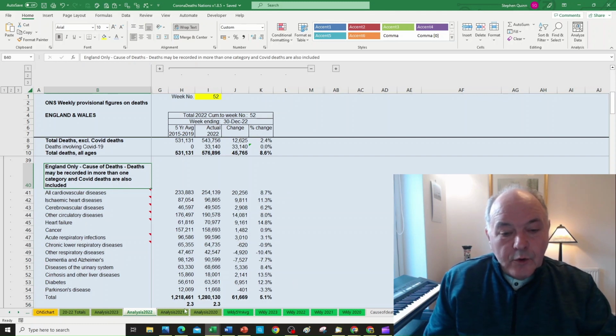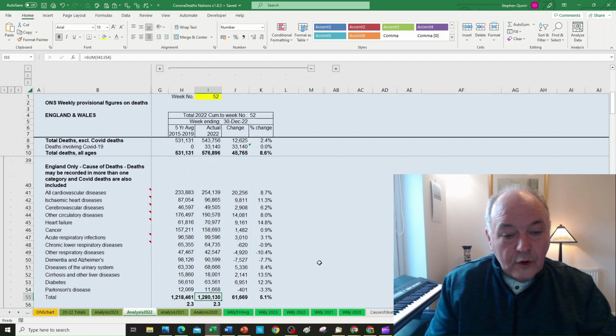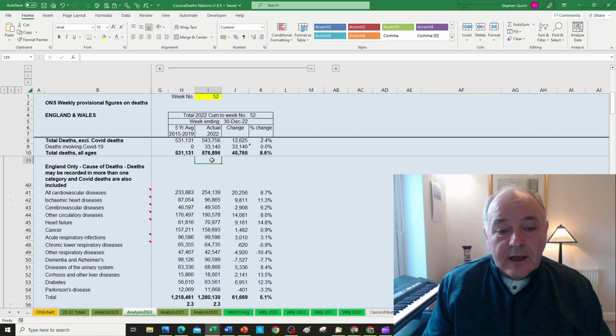Now, one thing to note is that you will see here the total at the bottom for all of these disease categories add up to more than the total deaths in the year. Now that is not an error. The reason for that is that, as I said before, people get classified into multiple disease categories on their death certificate, a primary cause, and there might be multiple secondary causes. So that is why the two data sets don't add up.